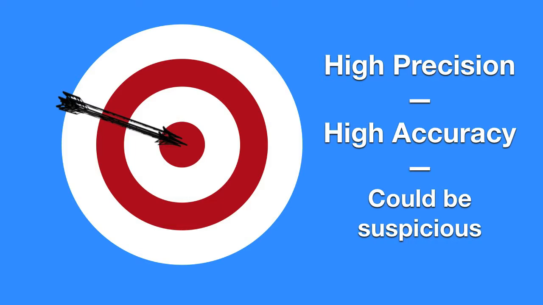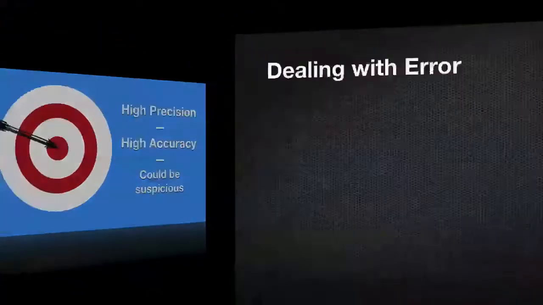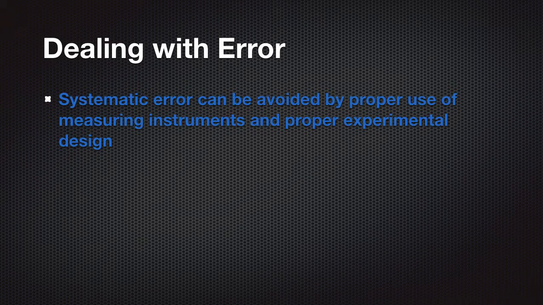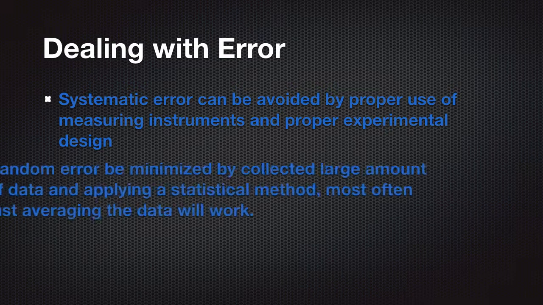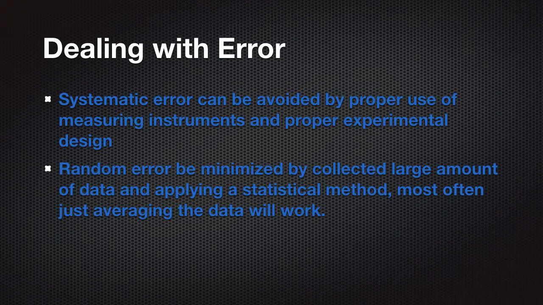There's always going to be some error in an experiment. We want to minimize it as much as possible, but we can't eliminate it completely. So how do we deal with it? One way is to make sure that we use our instruments properly and that we have proper experimental design. Random error can be minimized by collecting large amounts of data and applying a statistical method. Most often averaging the data will work.